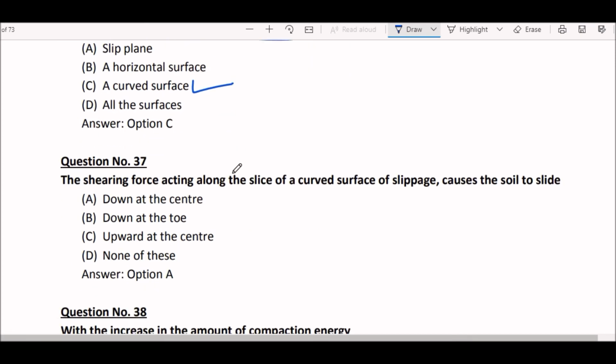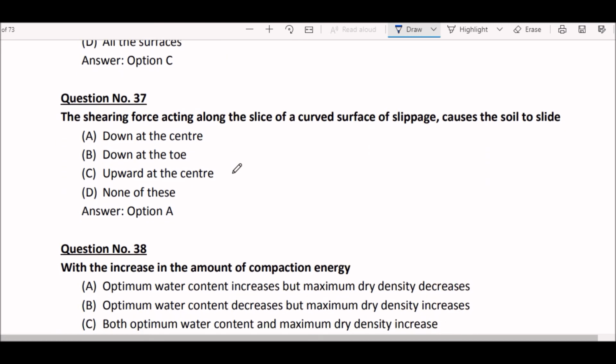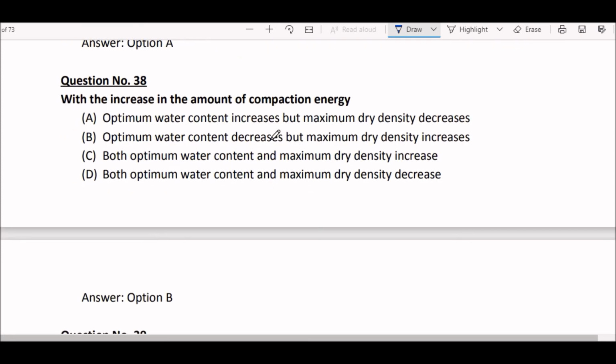Okay, next caption. The shearing force acting along the slice of a curved surface of slippage causes the soil to slide, option A, down at the center. Okay, next question. With the increase in the amount of compaction energy, option B is right here, optimum water content decreases with maximum dry density increases.